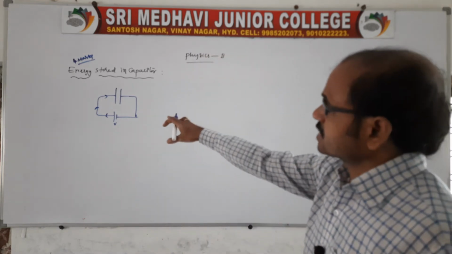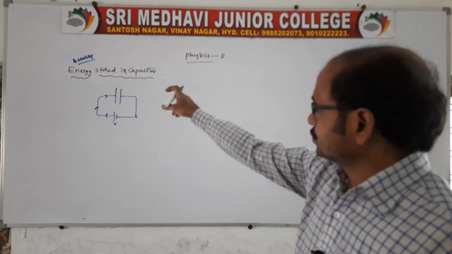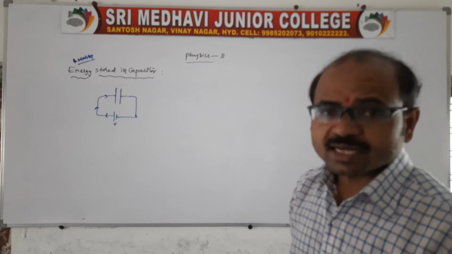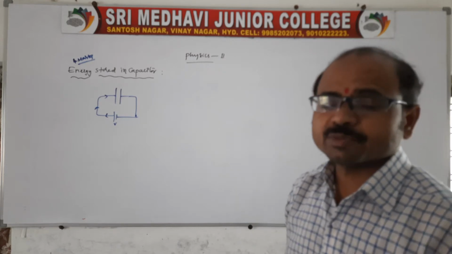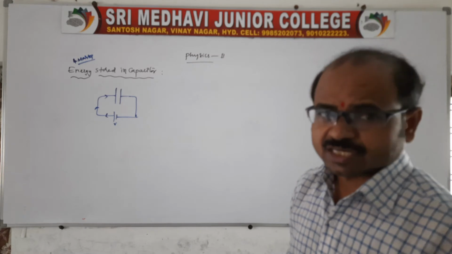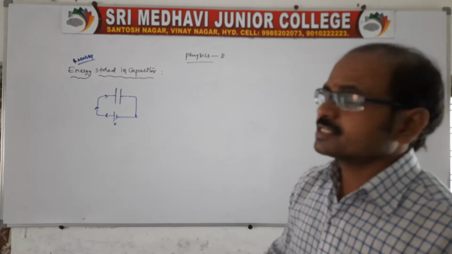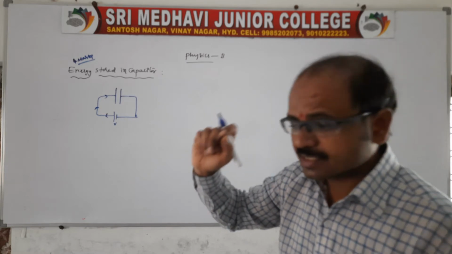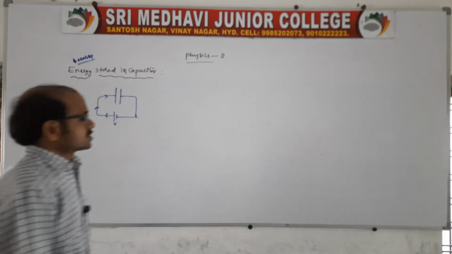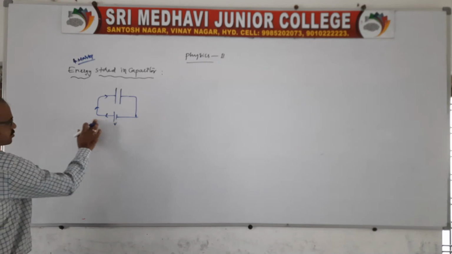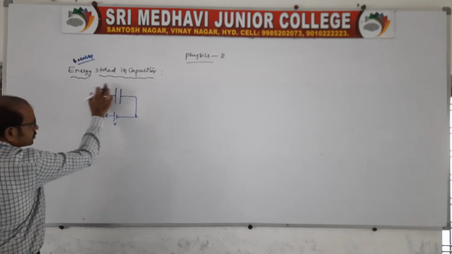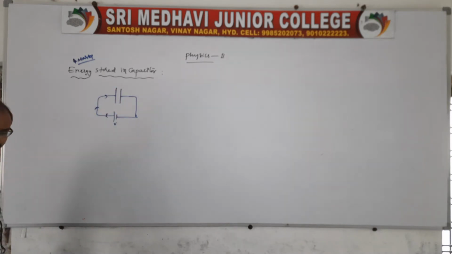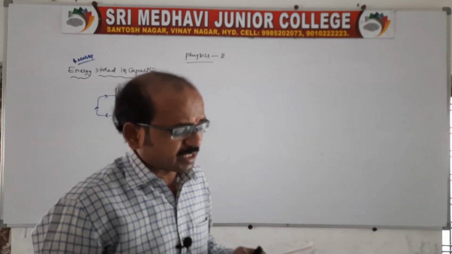So there is a charge moving from the positive plate into the capacitor plates. The charge is moving, so there is work said to be done by the moving of charge. That work done, which is in the form of energy, we can call the energy stored in a capacitor, because the charge is moving from the positive plate into the capacitor plates. Therefore there is work said to be done, right?